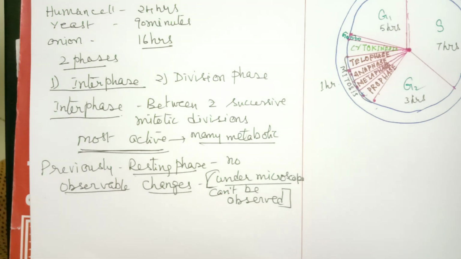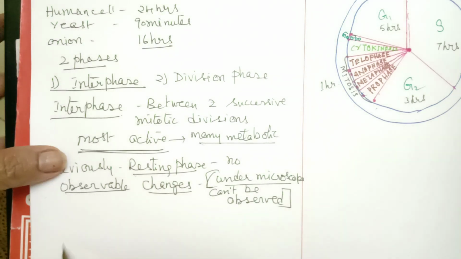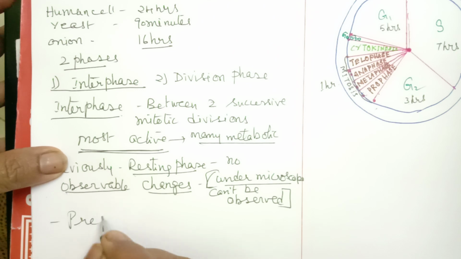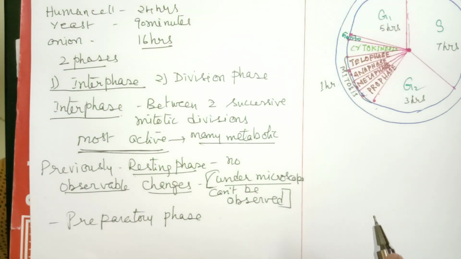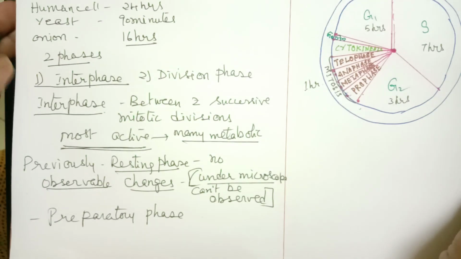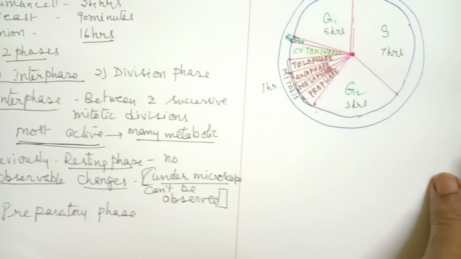So here, metabolically and synthetically, it is most active. It is also called the preparatory phase, where there are changes in the nucleus and cytoplasm. There is an increase in the volume of cytoplasm. That's why it is called the most active phase, because many synthetic activities take place.